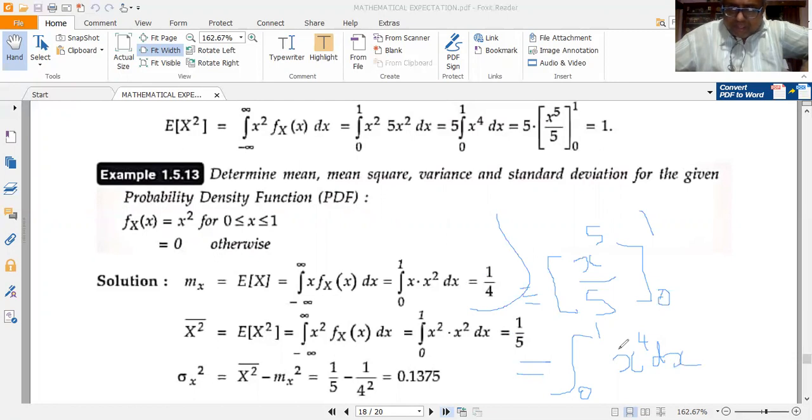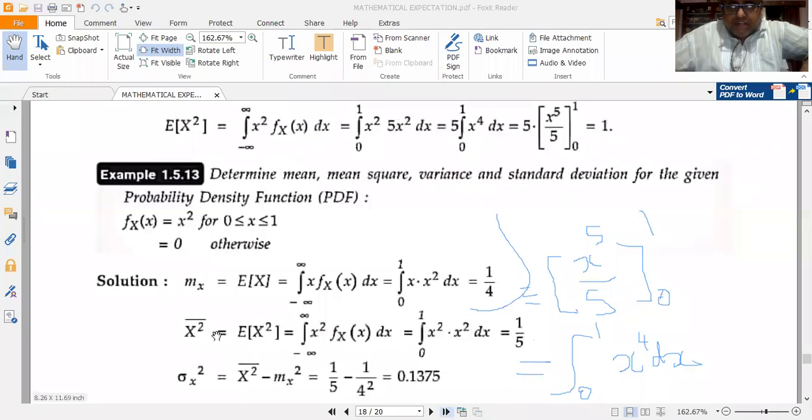Now integral x to the power of n dx is given by x to the power of n plus 1 by n plus 1. So n is equal to 4 here. So integral x to the power of 4 dx is equal to x to the power of 5 by 5, here limits 0 to 1. So 1 to the power of 5 minus 0 to the power of 5 is 1 minus 0, by 5, which is equal to 1 by 5. I am showing the steps here, how this has been arrived at.